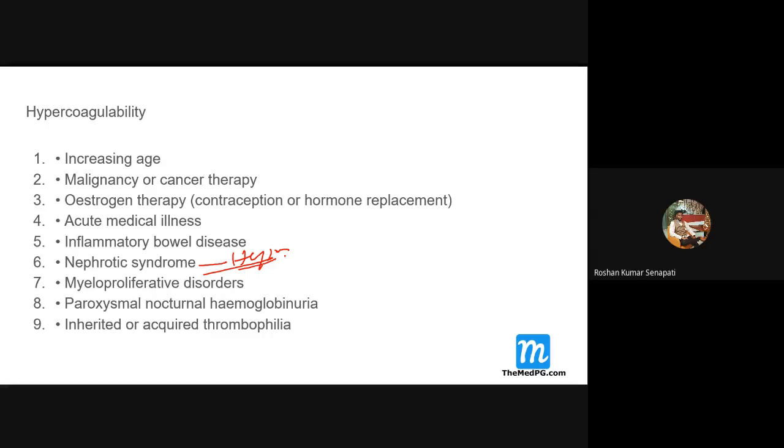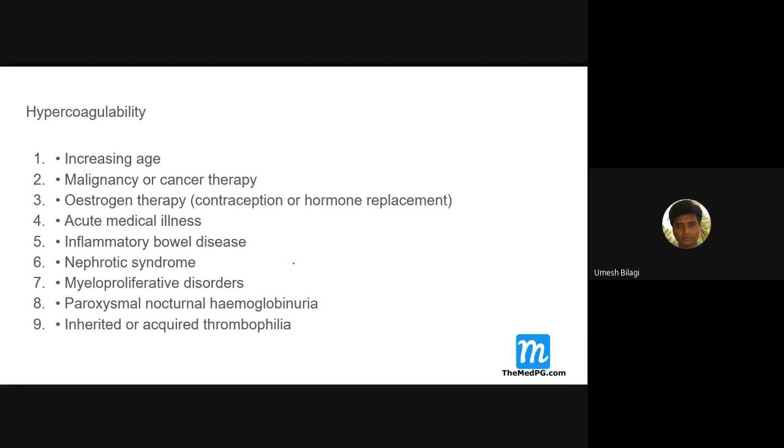Okay, sir. Somebody has come. Okay. So nephrotic syndrome is a hypercoagulable state.